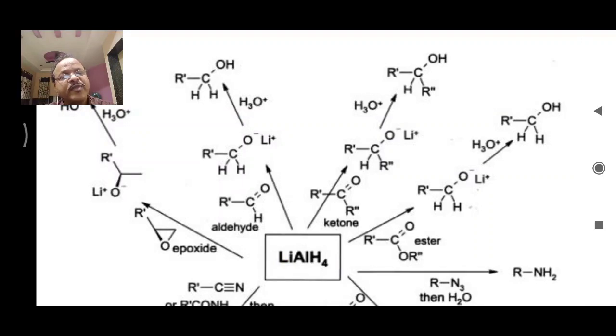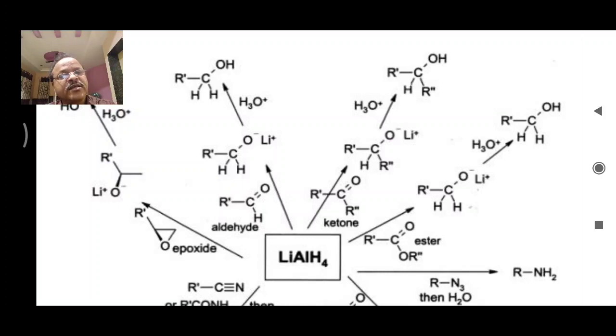So one of the H minus ions from these four will form a bond with this positively charged carbon. So CH bond formation will be there, and O minus will form a bond with Li plus. So this is OLi bond formation. Now this compound on acid hydrolysis is converted into primary alcohol. So OLi will get converted into OH group. So this is a very simple reaction.